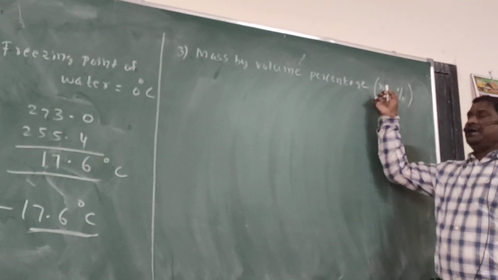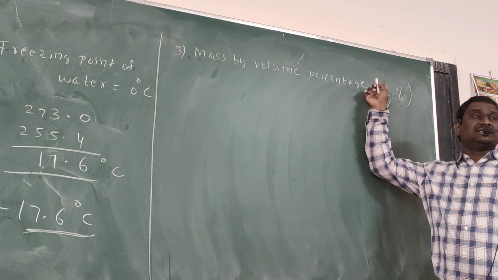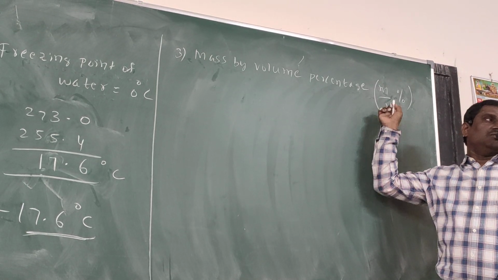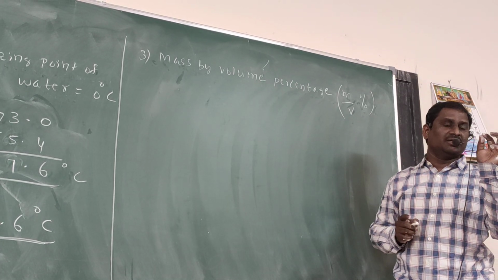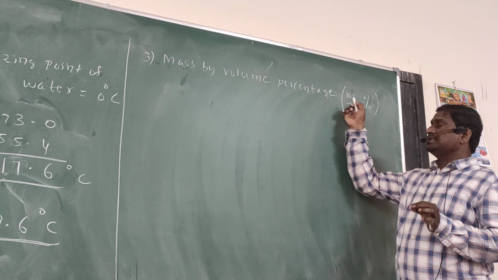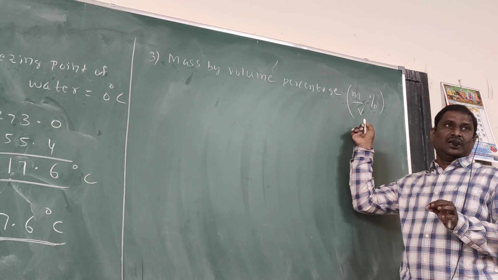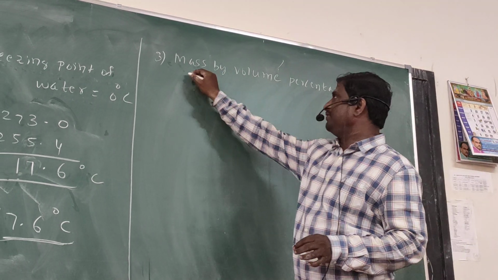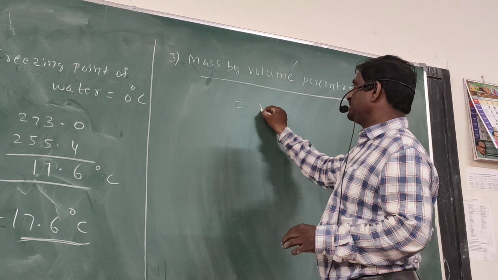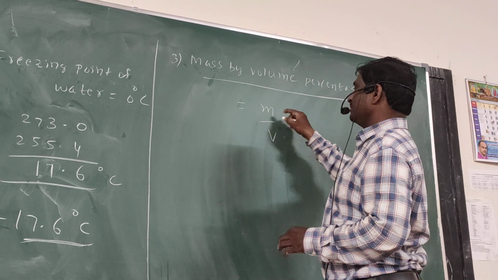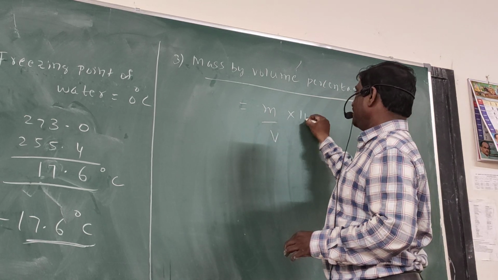Okay? Mass by volume. Mass is measured in grams. Volume is measured in ml. That means here we are taking the quantity in mass as well as in volume. Understood? That means what will be the formula? Again, the formula will be the same only. Mass by volume percentage means M by V into 100.